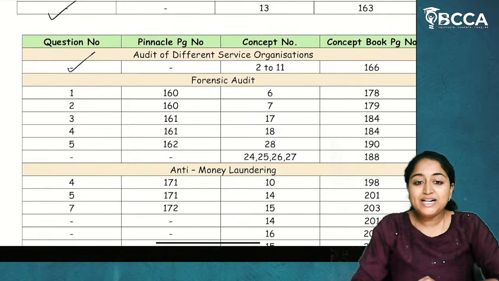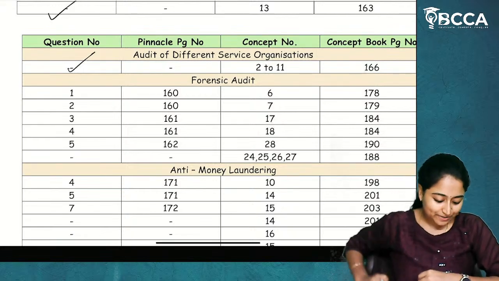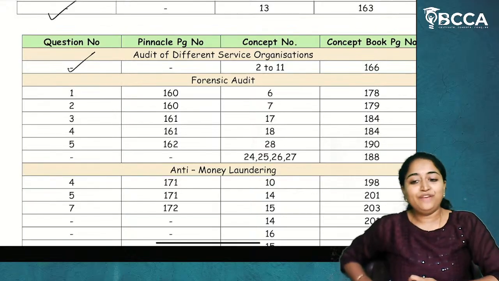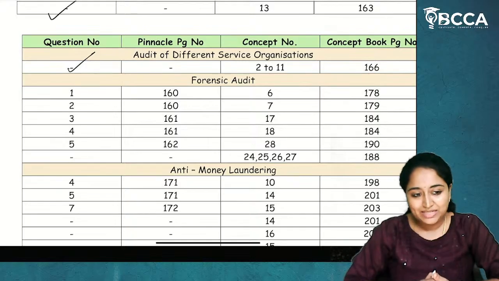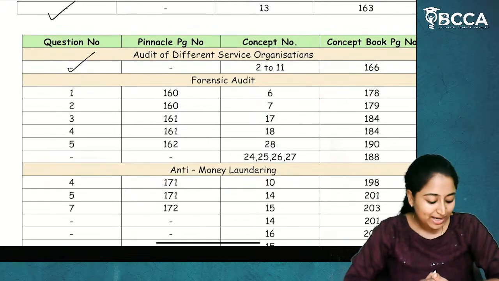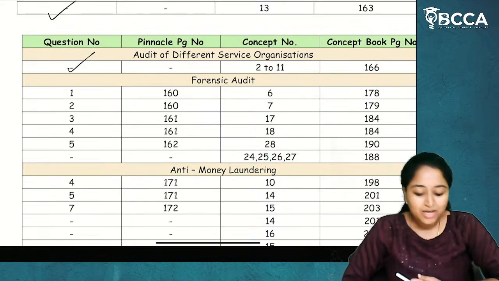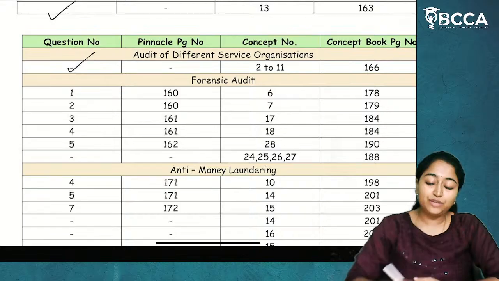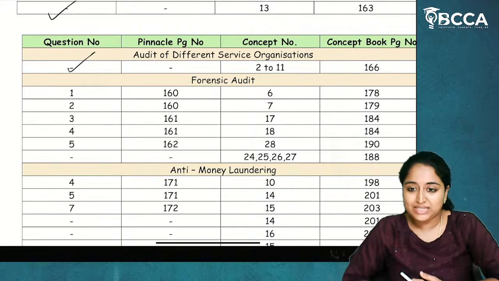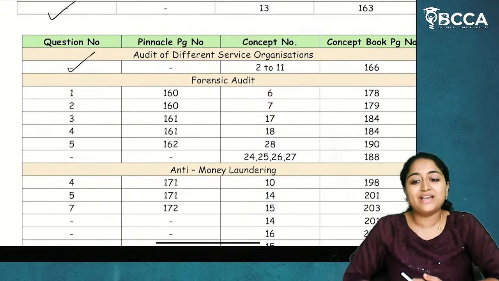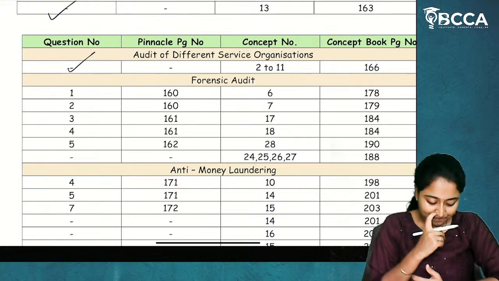Now we are moving on to section D, which is forensic audit and anti-money laundering. Now, if you see, these are new syllabus units. Forensic audit and anti-money laundering are from our new syllabus. And in the old syllabus, we don't have any concept of forensic audit or anti-money laundering. So I have summarized and given you the Super 50 questions, expecting these would be the questions in the examination, or based on how questions have been framed so far. To make you clear about that, I have given you these questions.